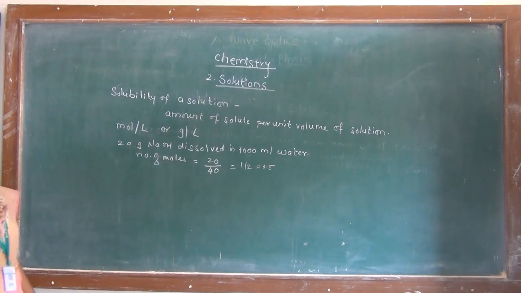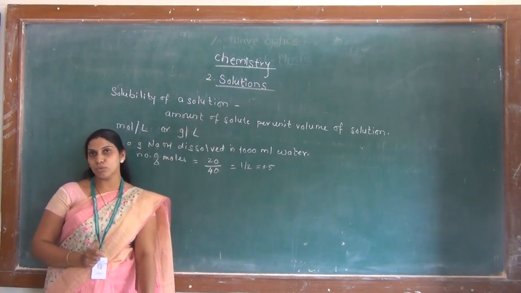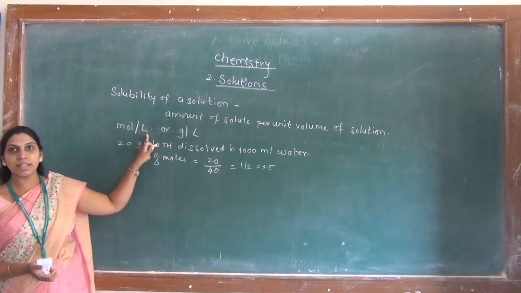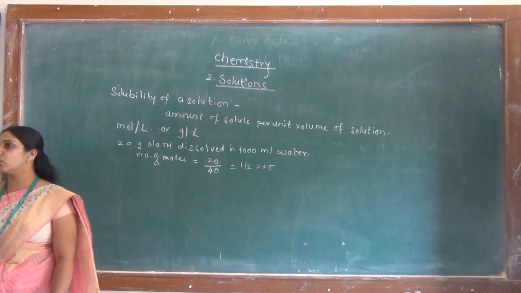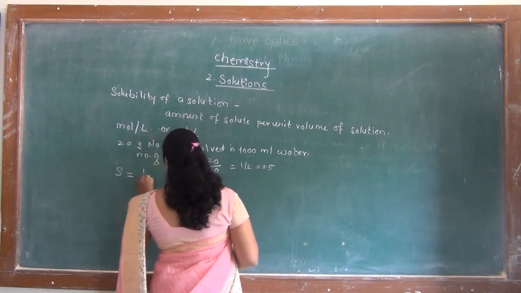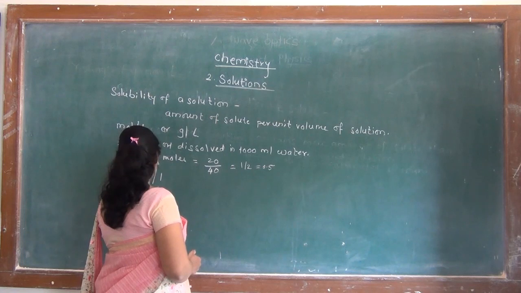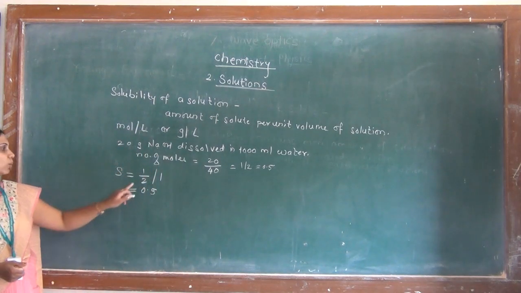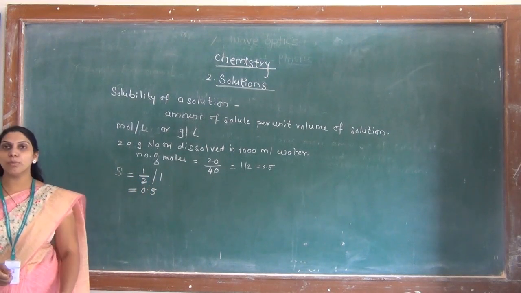And now we say that this many moles are dissolved into the 1000 ml of water, but the unit of molar solubility is moles per liter. Therefore, we will convert 1000 ml into liters. 1000 ml is equal to 1 liter. So, the solubility of NaOH will be equal to 1/2 divided by 1, which will be equal to 0.5.